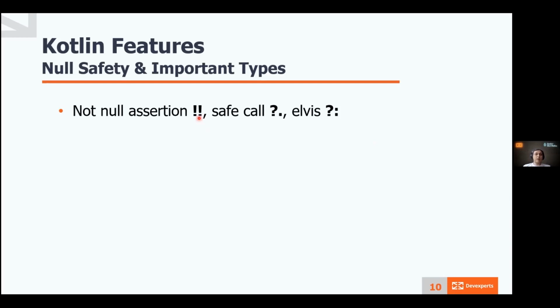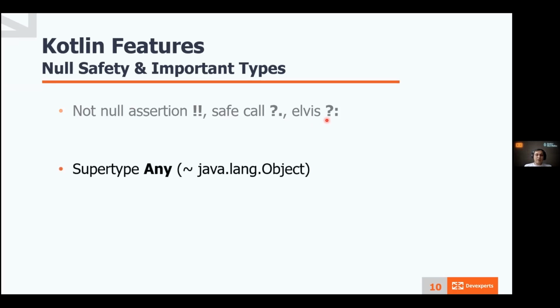So the first one, not null assertion. If you think that you're smarter than the compiler, you can put it and get a null pointer exception if you're actually not. Second one is safe call, which returns null if its operand is null and performs some action otherwise. The last one is the Elvis operator, which returns the left operand if it's not null and the right operand if the left operand is null.